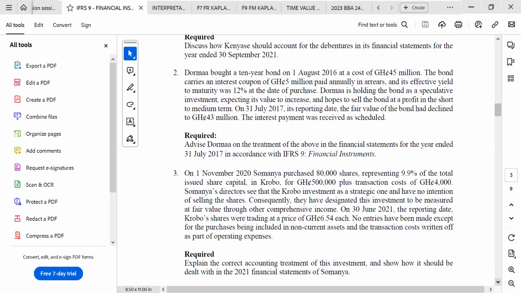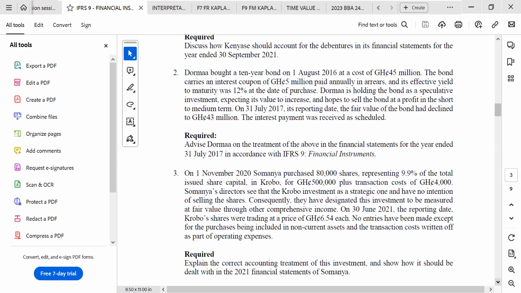On November 1, 2020, Somanya purchased 80,000 shares, representing 9.9% of the total issued share capital in Krobo for 500,000 plus transaction cost of 4,000. Somanya's directors see the Krobo investment as a strategic one and have no intention of selling the shares. Consequently, they have designated this investment to be measured at fair value through other comprehensive income.